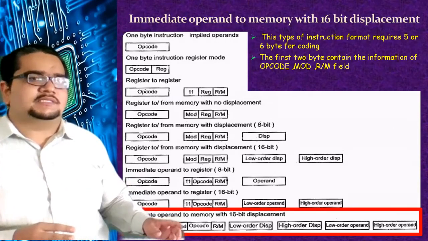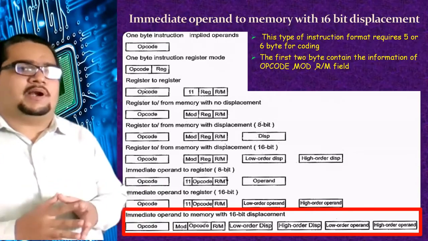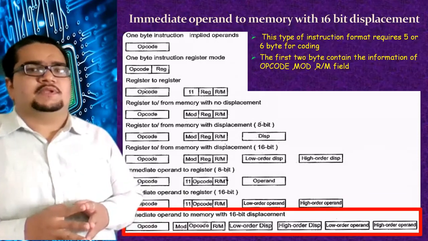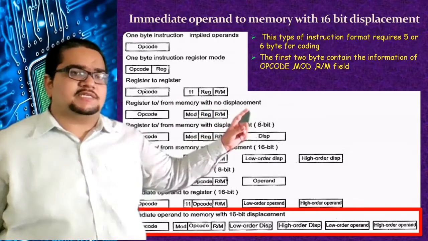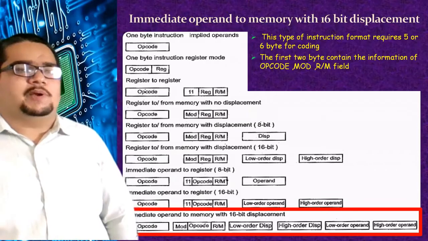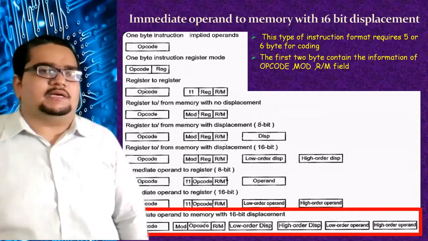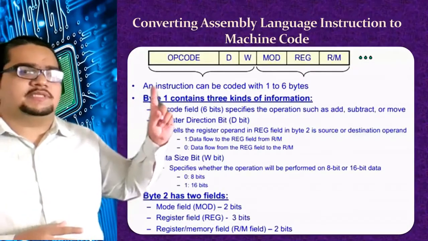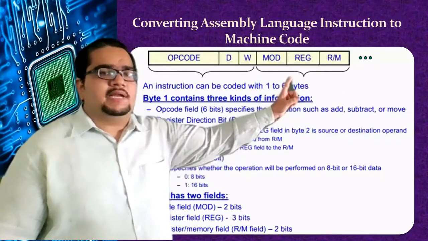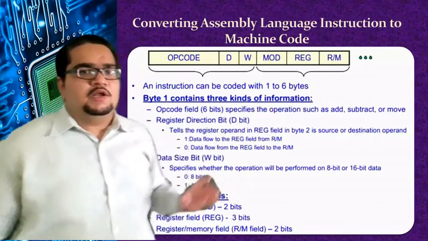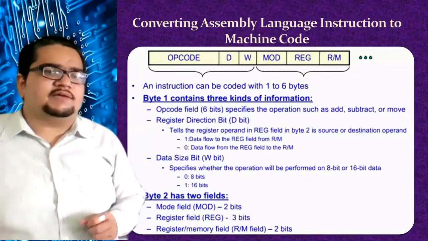Opcode will be there. Then the mode, reg, r/m field will be there, followed by your immediate operand and 16-bit displacement. The first 2 bytes carry the information about the opcode, mode, and r/m field, the next 2 bytes could be the displacement, and the next bytes will be for the immediate data. This is the general structure. Opcode is there, D/W bit is there, 2-bit mode is there, 3-bit reg is there, 3-bit r/m is there. When it is given something like this, how do we code that to binary? For this one we'll take an example and check it out.